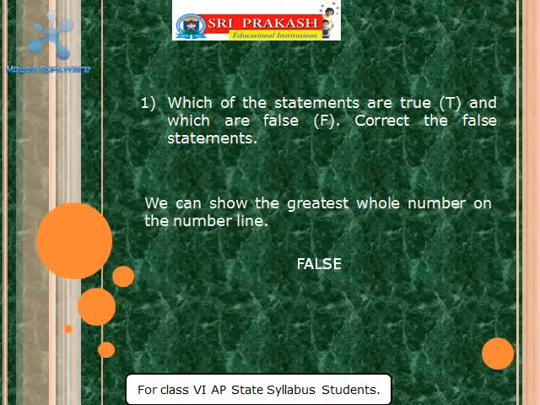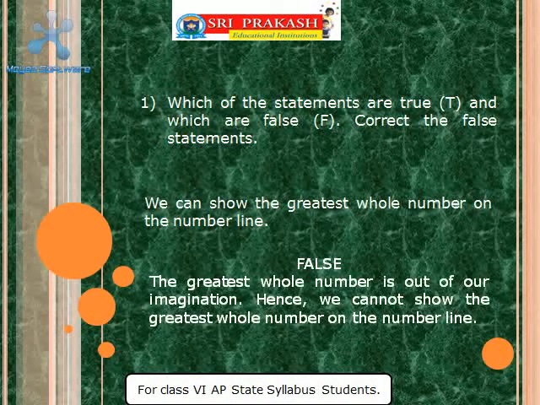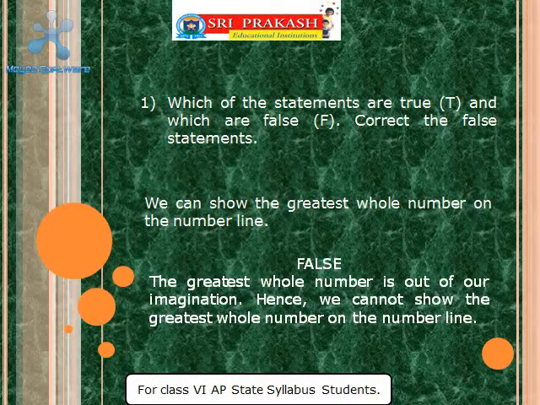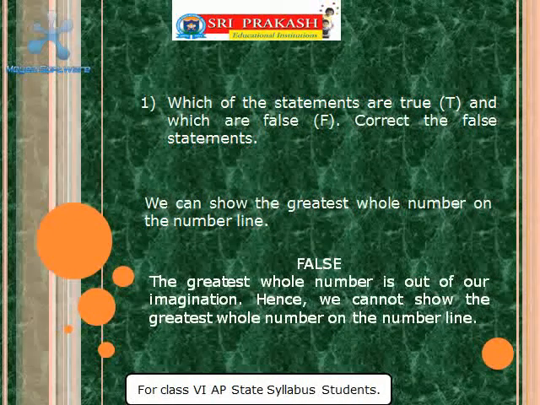If you think 1 lakh, you have 1 lakh 1. Or 10 lakhs, then you have 10 lakhs 1. Like that, it is very difficult to imagine the greatest whole number. Hence, we cannot show the greatest whole number on the number line.